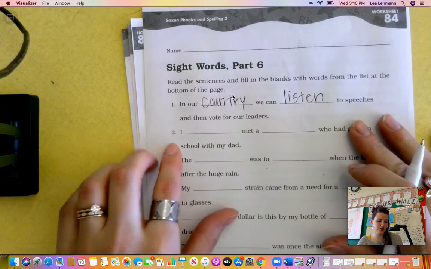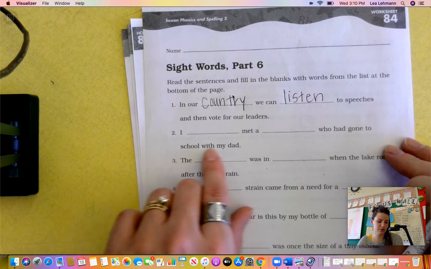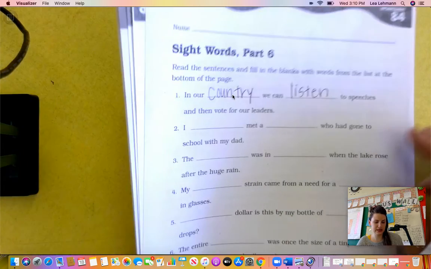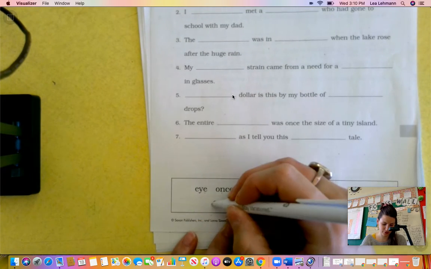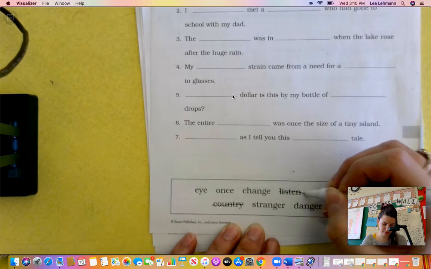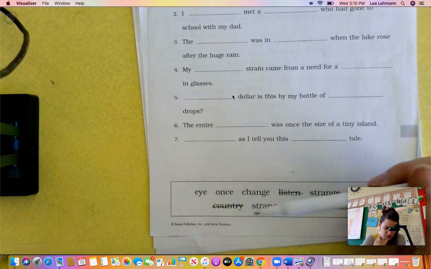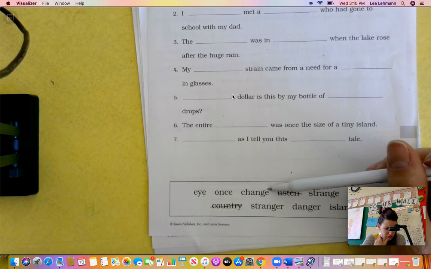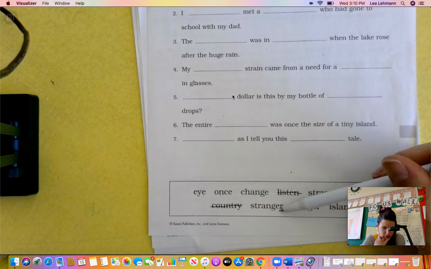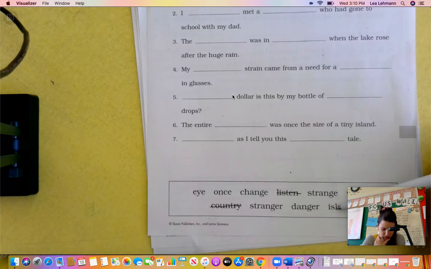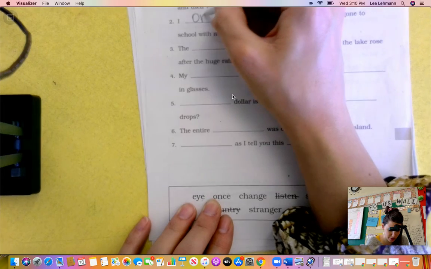Number 2 says, I blank met a blank who had gone to school with my dad. So I blank met. Let's go ahead and cross off country and listen. I once met, well, that makes sense. I change met, no. I strange met, no. I whose met, no. I stranger met, no. I danger met, I don't know. The only one that makes sense is I once. So let's put that one in there.